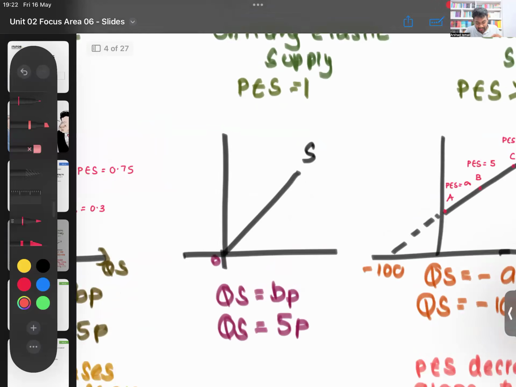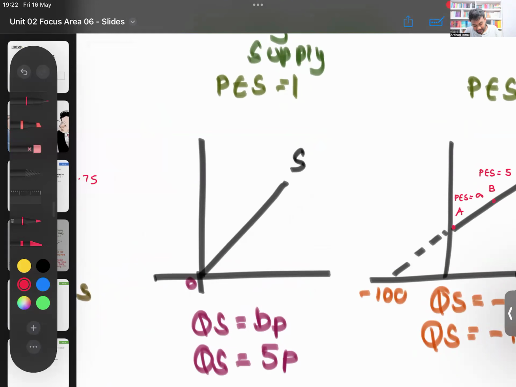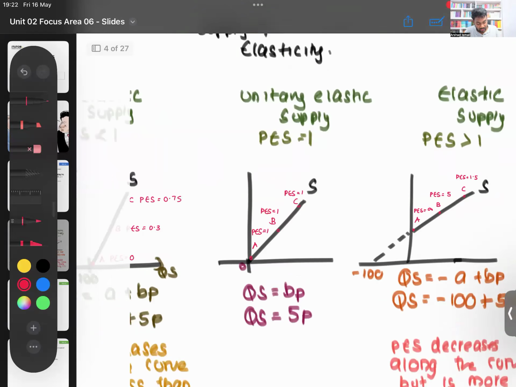In a unitary elastic supply curve, how does the PES work? Let's say if I mark point A, point B, point C, at all of these points, your PES will equal to 1. So at every point, here also it is equal to 1. Here also it is equal to 1. Here also it is equal to 1. So make a note there also if you want.